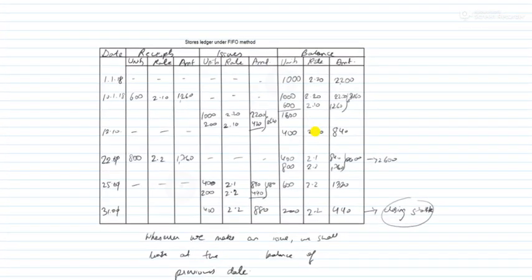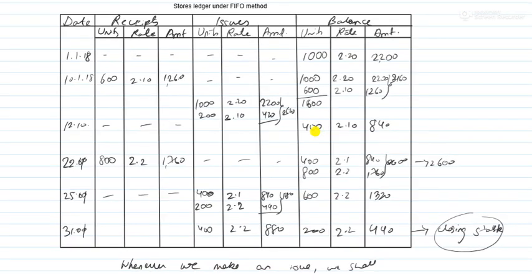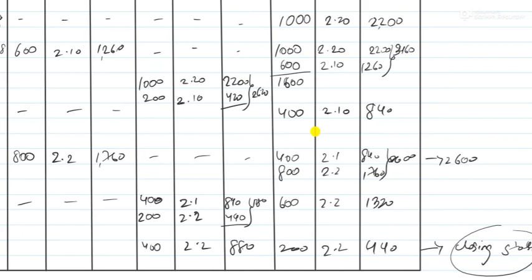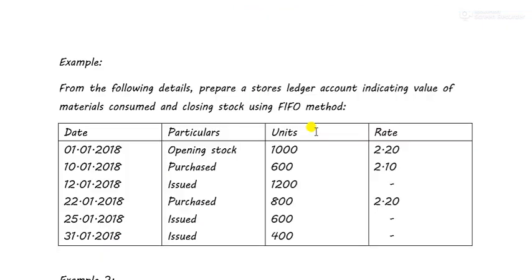So this is what we have to basically do when we prepare the stores ledger. We have to find the closing stock at the end. So we'll keep it till here today, and I'm not giving you any homework because these are sums that you will have to do on your own. This is the homework that I'm giving you.